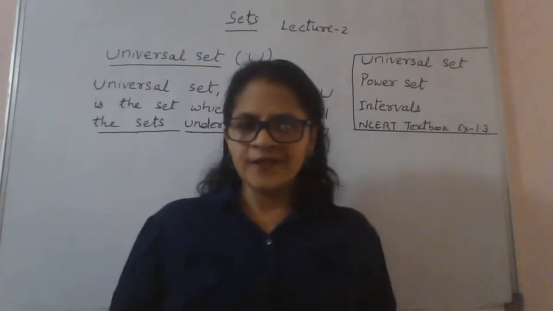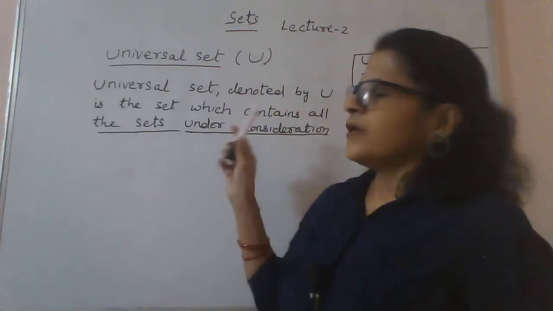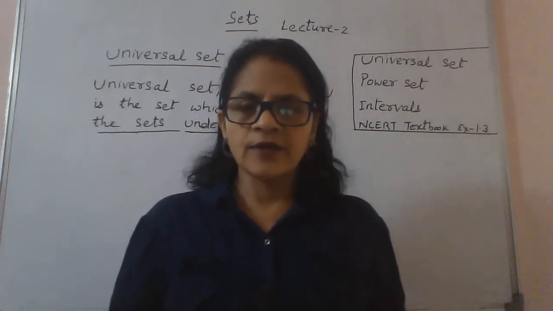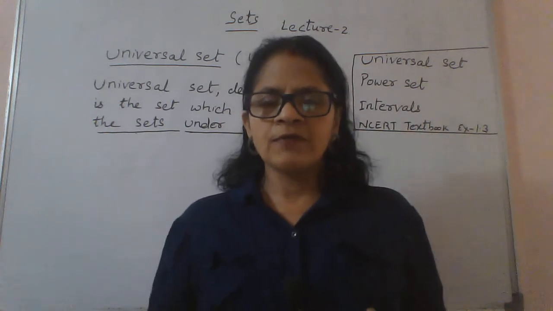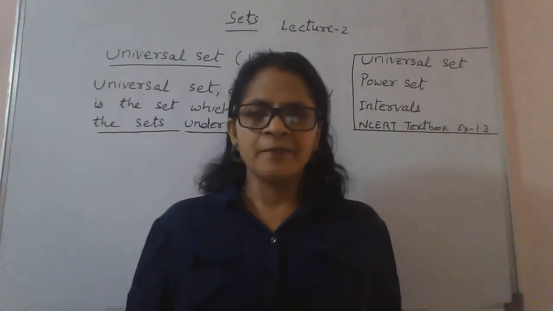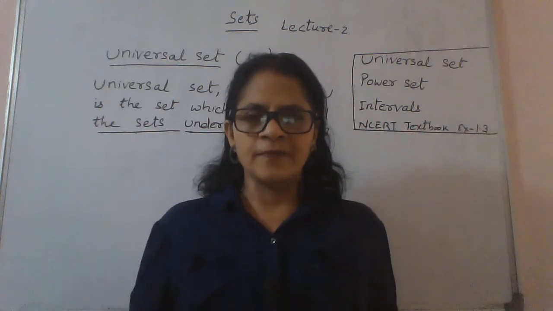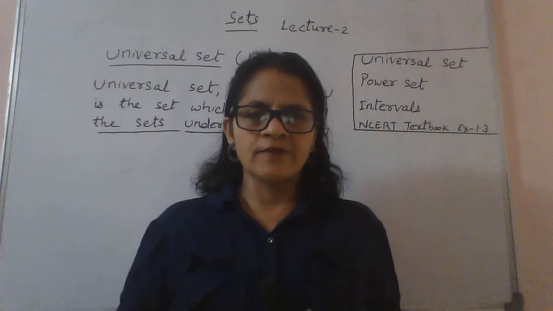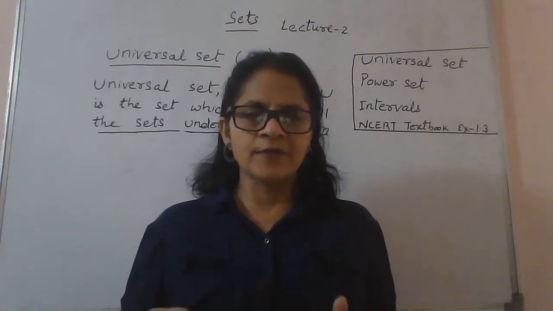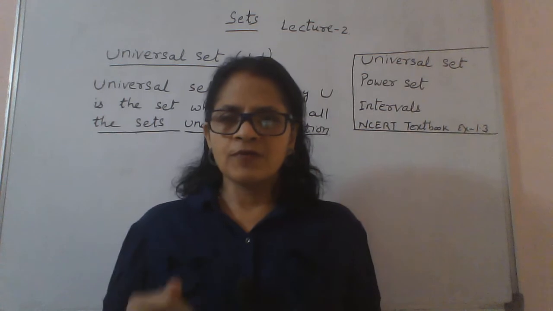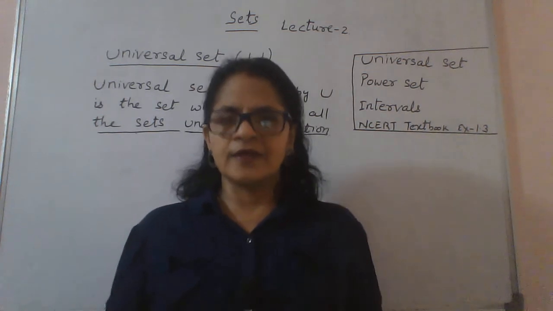So shall we proceed? So coming to universal set, the name suggests universal means it is from universe, right? Means larger scale. Whenever we visualize universe, it means it is very, very big and something which contains everything. So universal set is something like this.